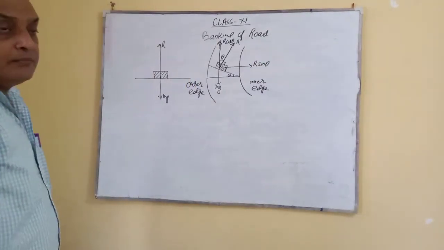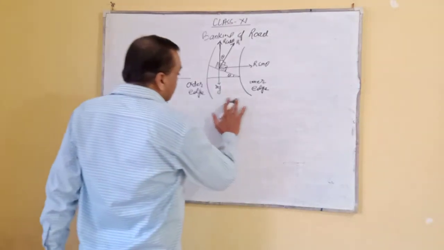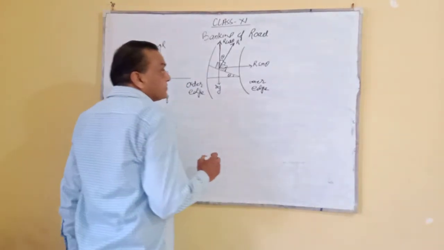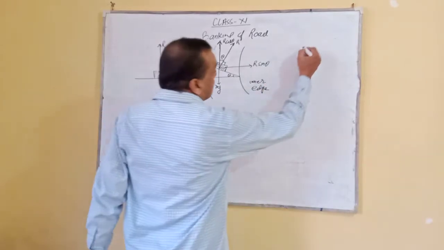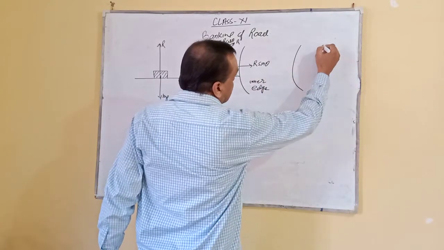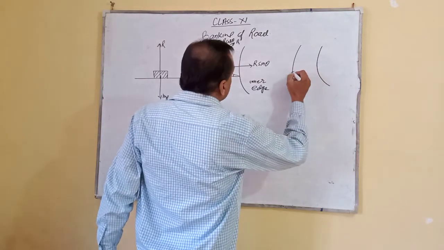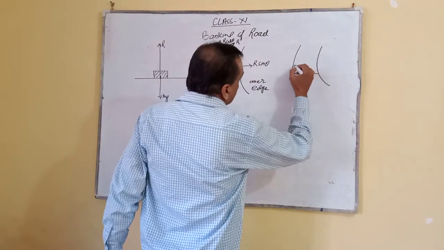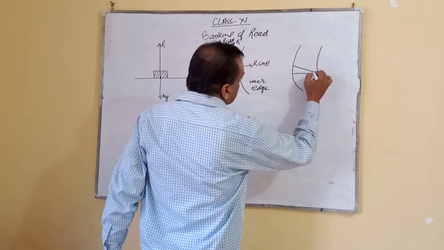At the same time, I am drawing another figure for friction. This is the road, and already I told that the road is banked.